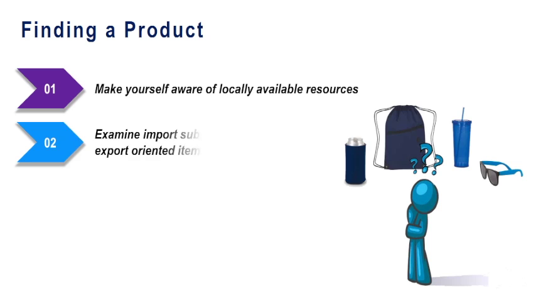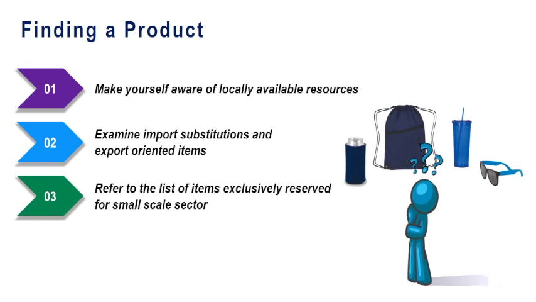Then examine the import substitution and export oriented items, like I was saying earlier also, the things which we are importing. That means there is a requirement of those things over here. Something which we are exporting, that means there is a requirement of those things in those countries, you can always think of exporting also.